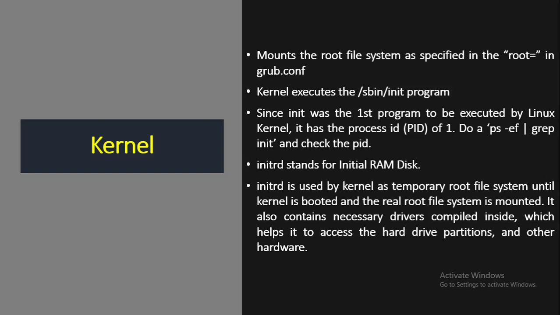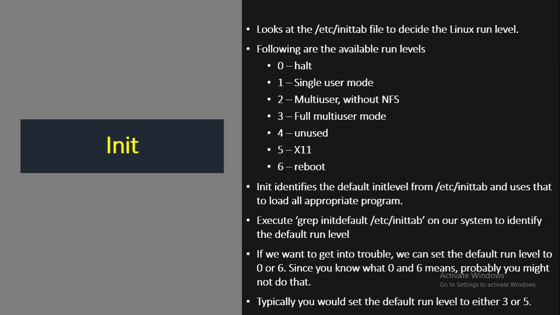If the system does not have a local hard disk, the initramfs must provide the root file system to the kernel. This can be done with the help of a network block device like iSCSI or SAN, but it is also possible to use a network file system as the root device. That's all about the kernel functions. Now we will move to the next slide.